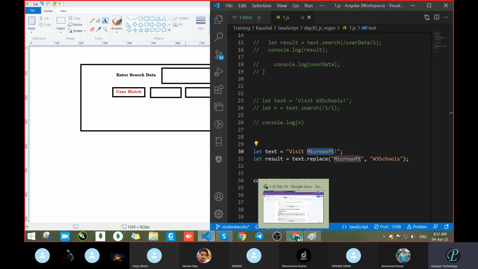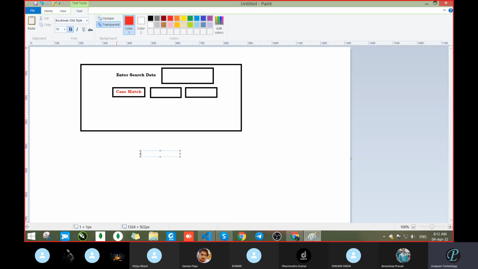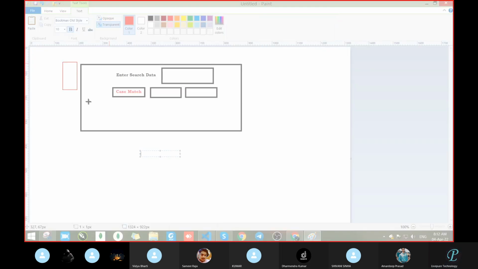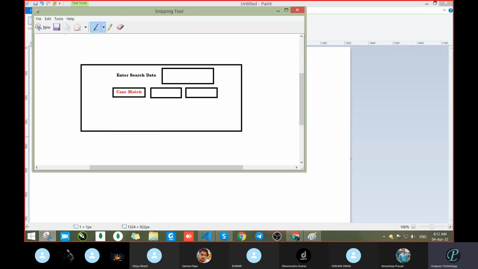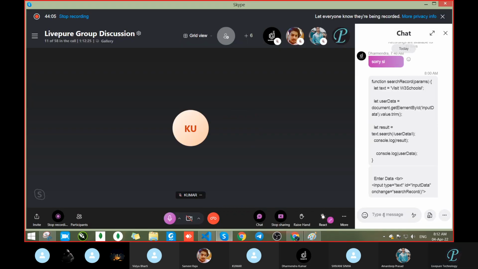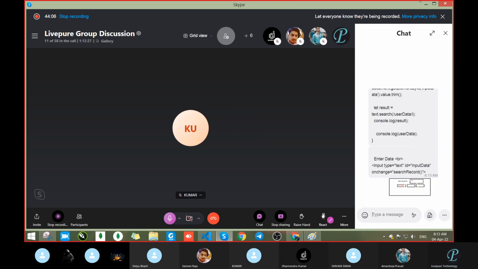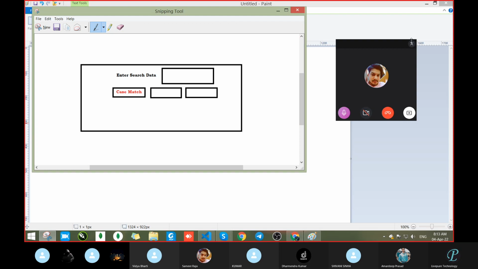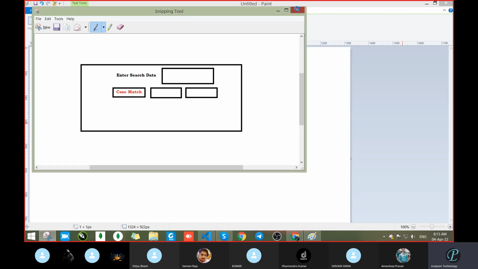So you have to make it like this one. If you want, you can take a picture of this, otherwise wait, I will share it with you. Now we will cover some topics in that. Whatever regular expressions we are using, try to use them in this case, then you will get an idea about how to use regular expressions. I shared it, I think.